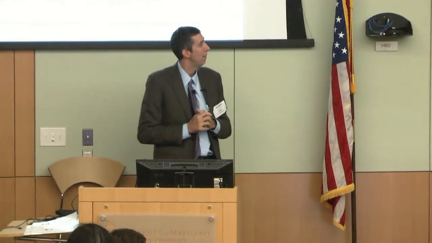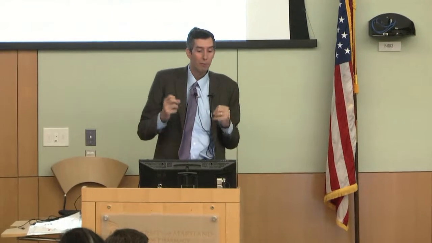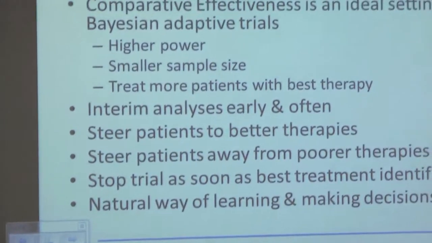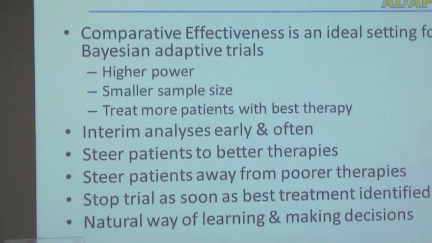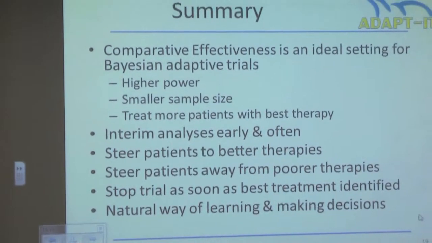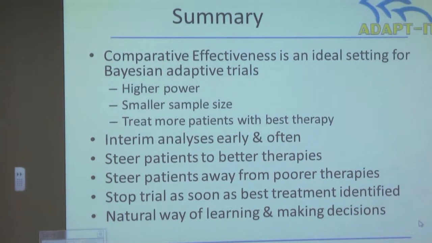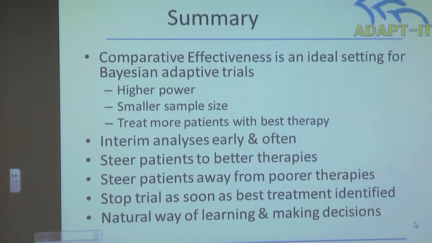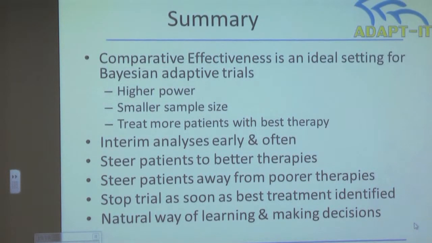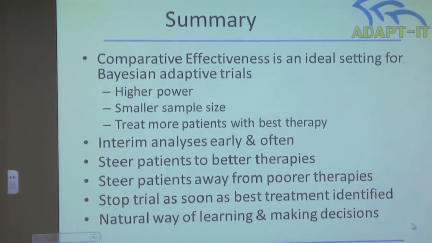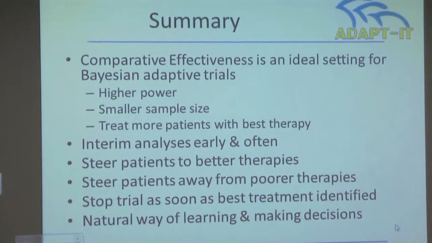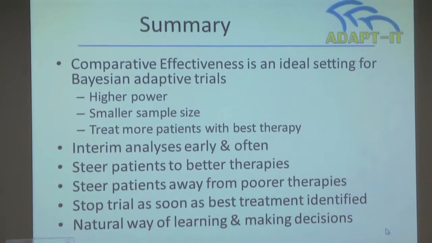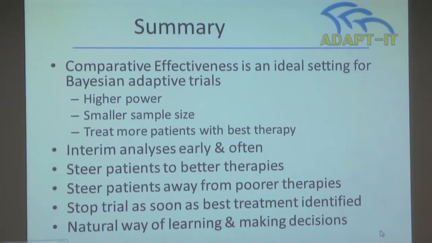So the summary here, this is a comparative effectiveness setting, but in particular, comparative effectiveness is a really great setting for Bayesian adaptive trials, that we can get higher power, smaller sample size, and treating more patients with the best therapy. But these same things apply in, particularly phase 2 trials, where you're looking at a whole bunch of doses and identifying what's the best, where we need to identify the best dose where we're getting good efficacy, but not bad adverse event rates yet. Instead of just picking 3 doses or having to ramp up, we can do something adaptive and look at a much broader dose range, or especially when we're talking about combination therapies.